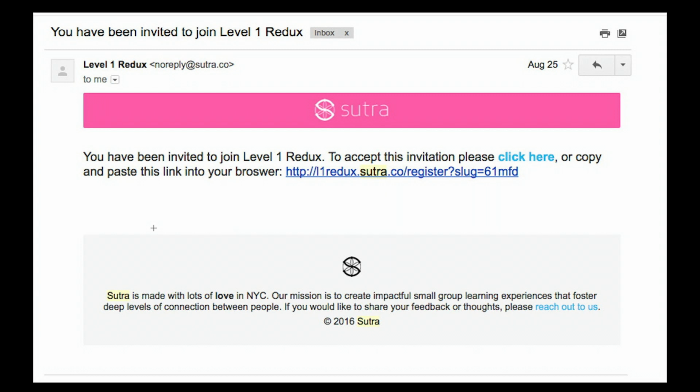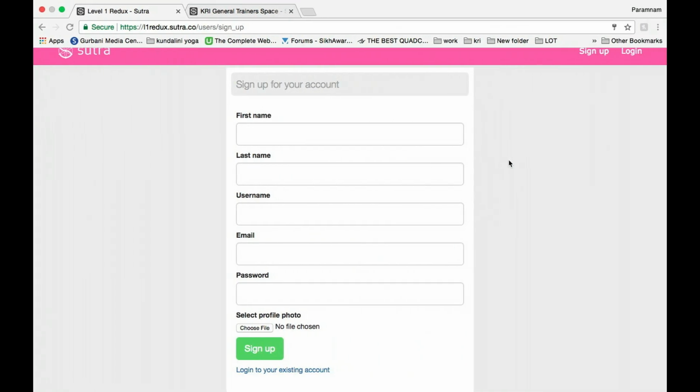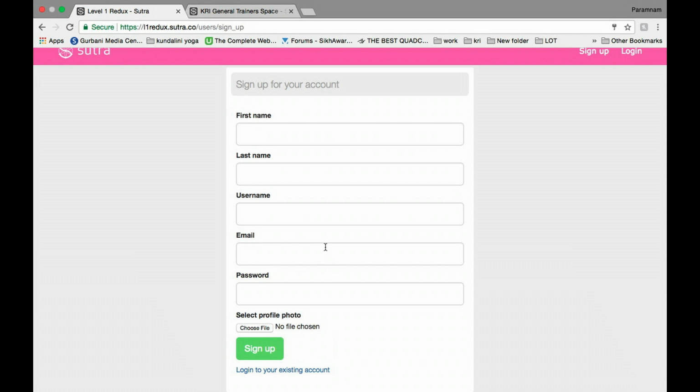So you've most likely received an invitation in your email that looks something like this. And if you follow the link, you'll be able to register, sign up, and create your account. And in this page you can upload a profile picture, although you do not have to do that right now. You can do that later, and I'll show you how in your account settings.